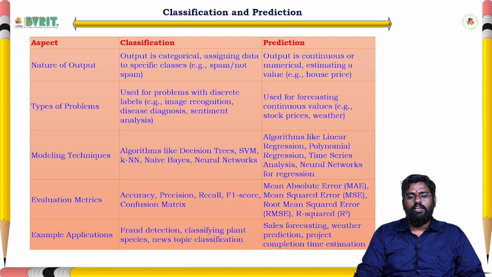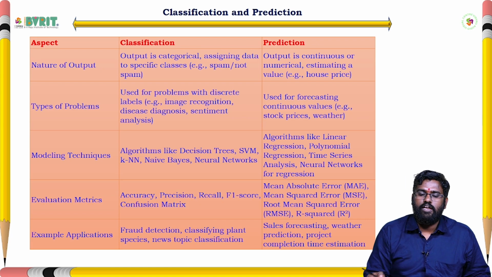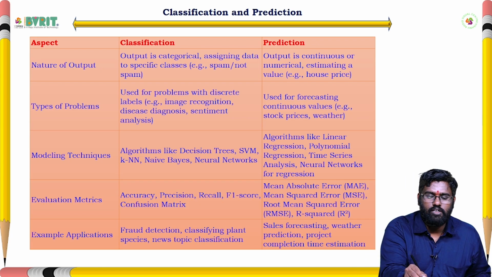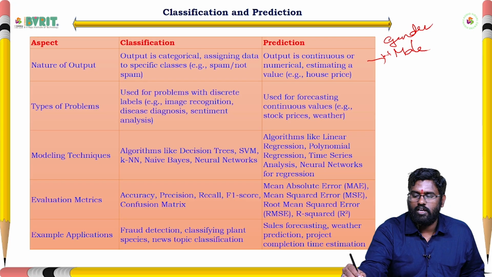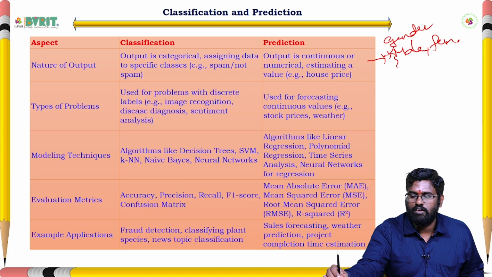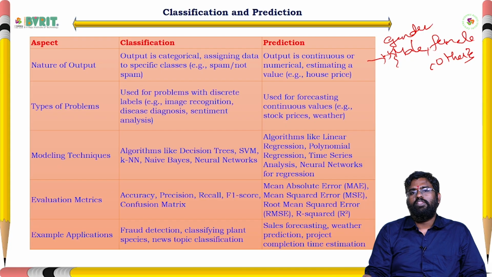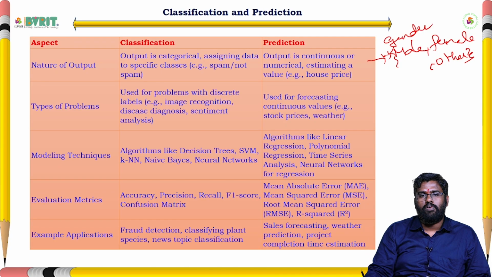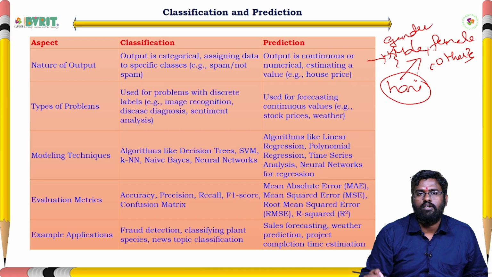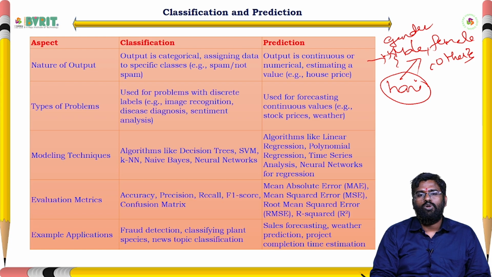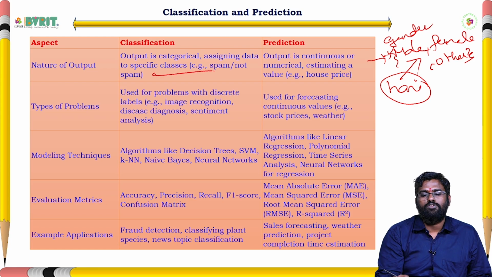Classification means it contains only categorical values. Let us take gender as an example of categorical values. Gender contains only male, female and other. Within that category only we have to classify. For example, for the person named Hari, this person belongs to male. Within that gender category only we have to divide. That is called classification.